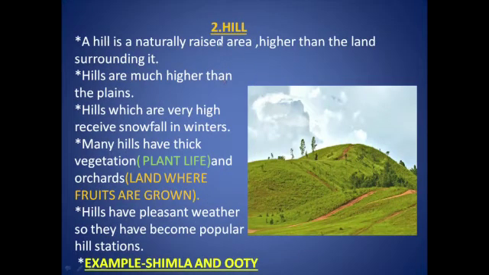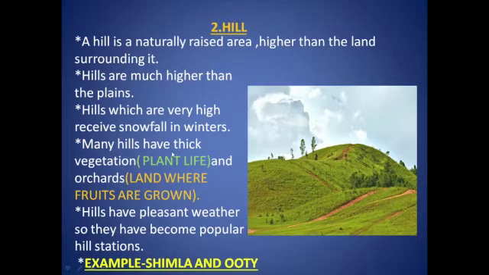Second is hill. A hill is a naturally raised area higher than the land surrounding it. It is slightly raised than the land surrounding it. Hills are much higher than the plains. Hills which are very high receive snowfall in winters.